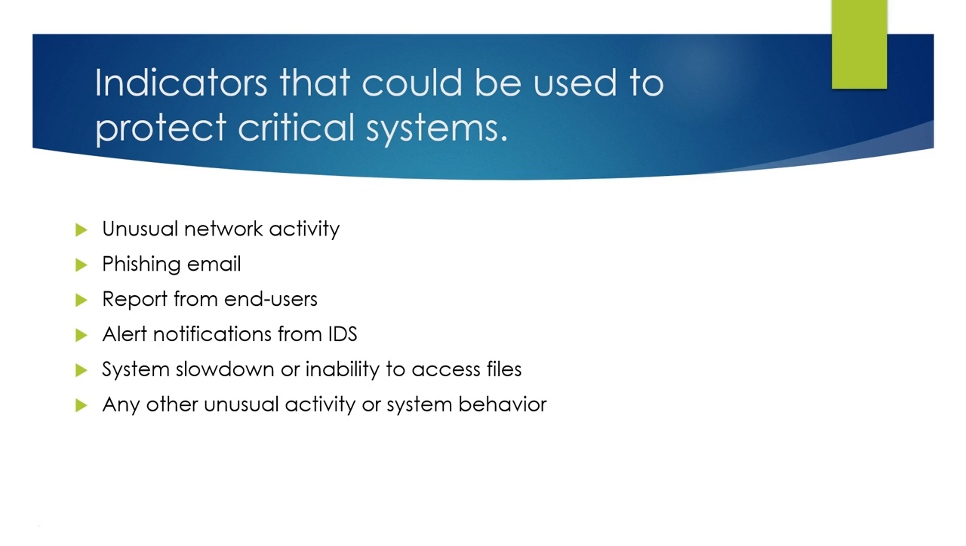Indicators that could be used to protect critical systems. Indicators like unusual network activity, phishing emails, reports from end users, alert notifications from the IDS, any system slowdown or inability to access files, any other unusual activity or system behavior.